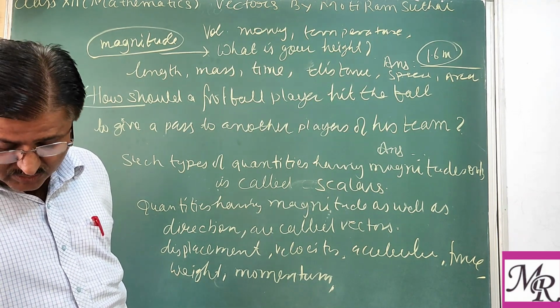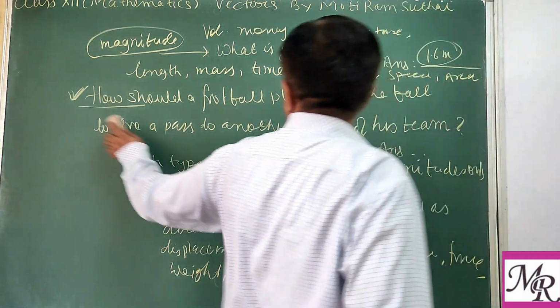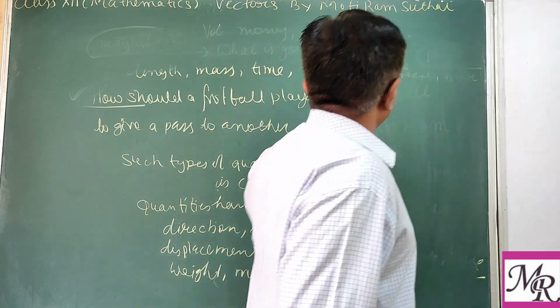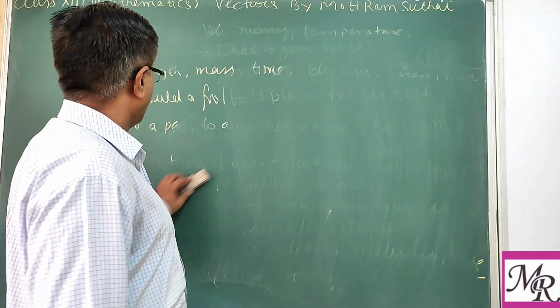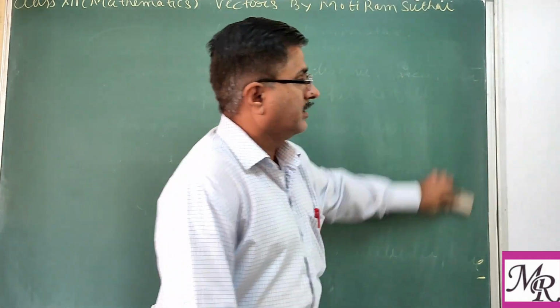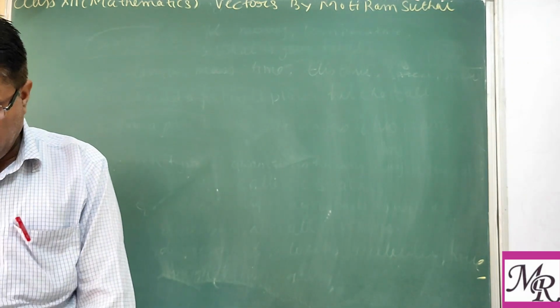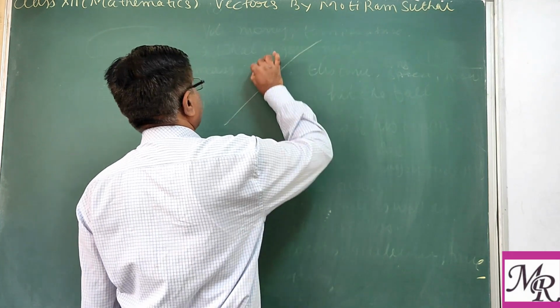Clear? These are the definitions and examples. Now we see some basic concepts regarding vectors. Let L be any straight line in a plane or in three-dimensional space. Suppose we are given a line L.